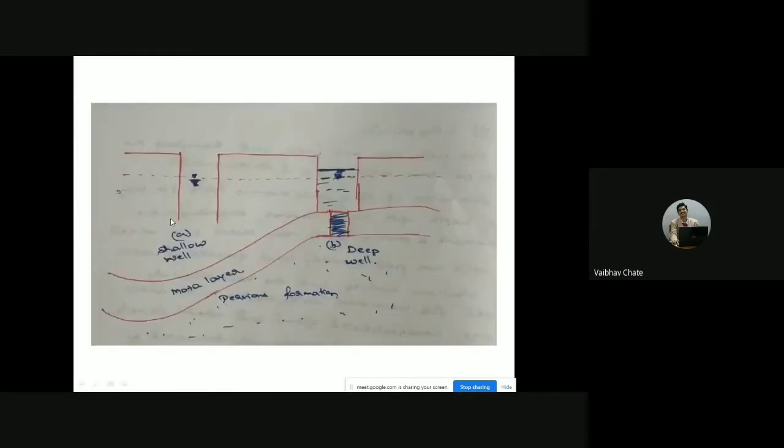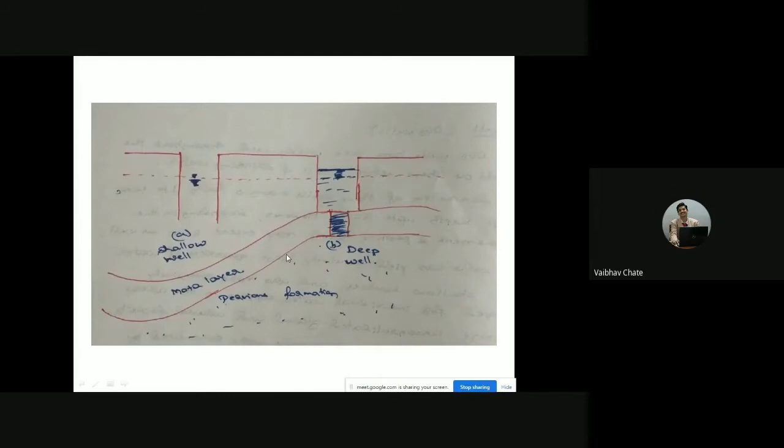One is called a shallow well and another one is called a deep well. Please understand, there is nothing to do with the depth of the well here. We are not calling it shallow well and deep well based on the depth of the well. If you check here, in the first case, the shallow well has more depth compared to the deep well. Then why is it called a deep well?